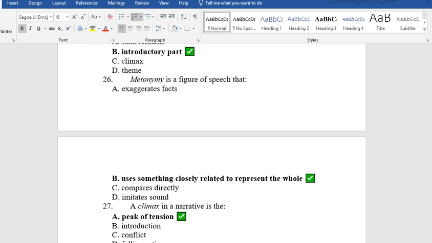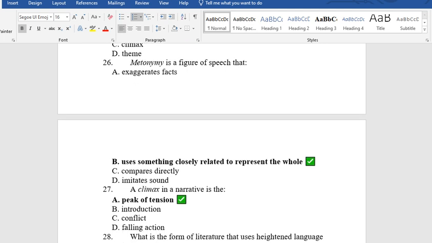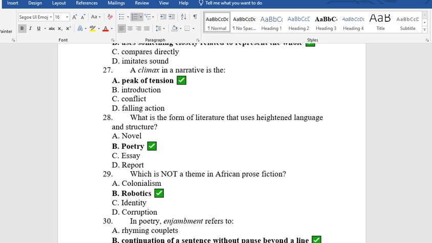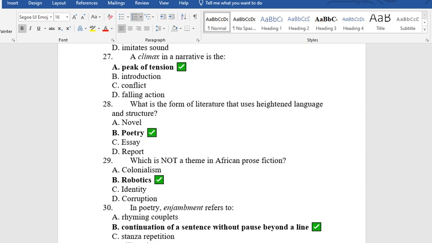27. A climax in a narrative is the A. peak of tension, B. introduction, C. conflict, D. foreign action. The answer is A. Peak of tension. 28. What is the form of literature that uses heightened language and structure? A. novel, B. poetry, C. essay, D. report. The answer is B.